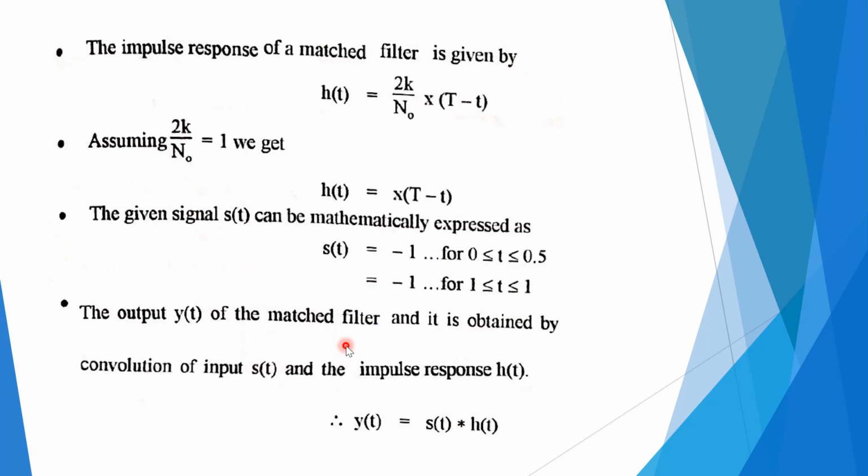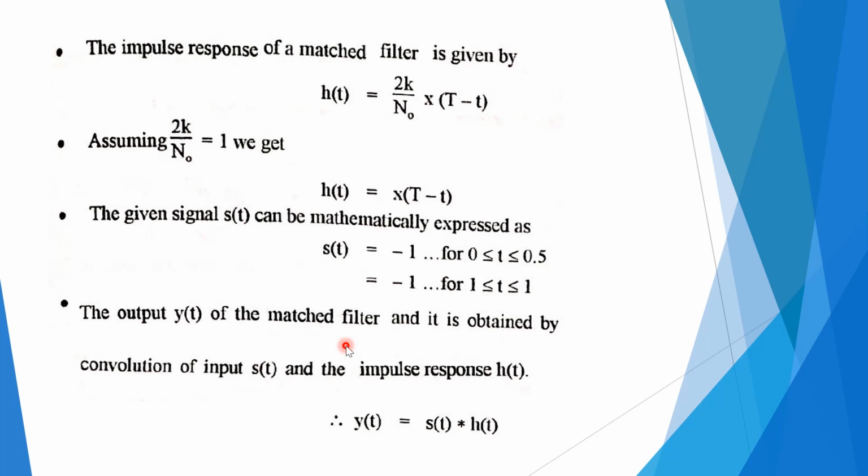The s of t is given over here with amplitudes 1 and minus 1. For the time period 0 to 0.5 the amplitude is 1, and from 0.5 to 1 the amplitude is minus 1. Now the impulse response of a matched filter is given by h of t equal to 2k divided by N0 into x of t minus tau. Already we have proved this. We can assume for simplicity that 2k divided by N0 is equal to 1, so we directly get h of t equal to x of t minus T.